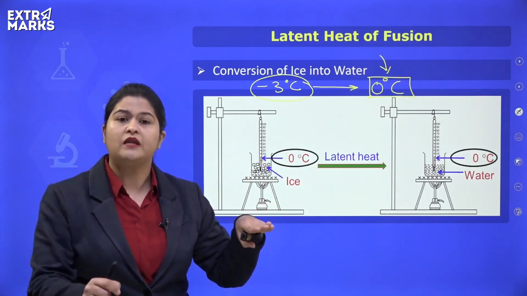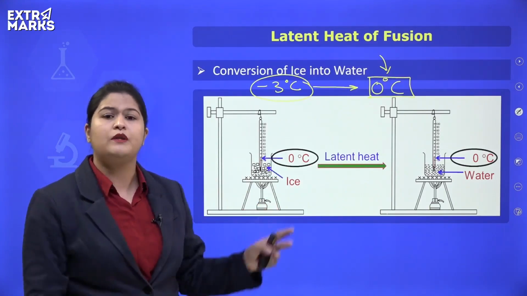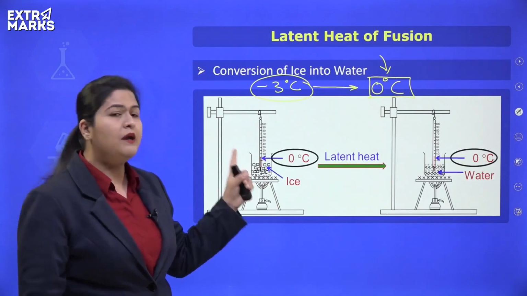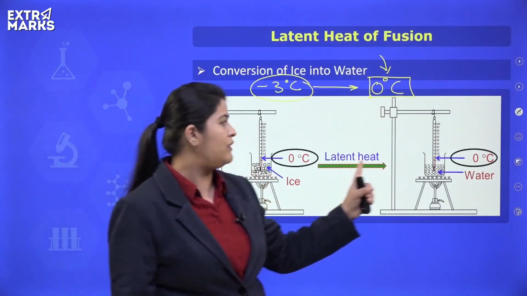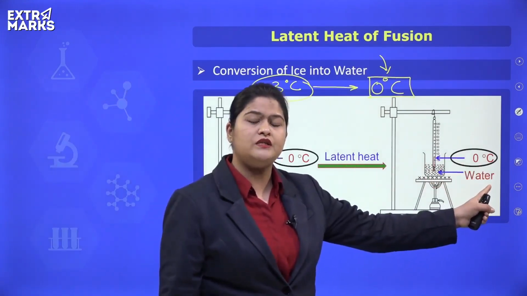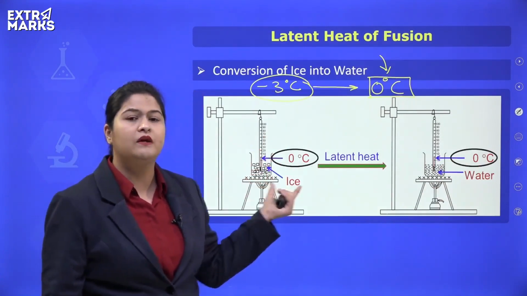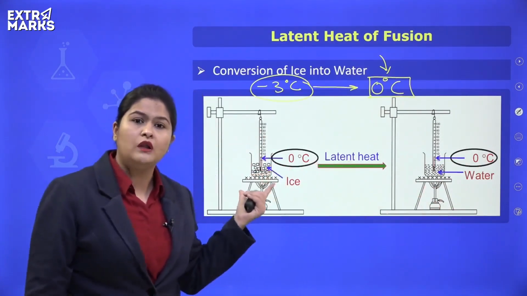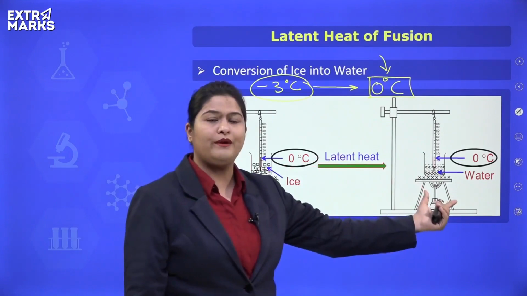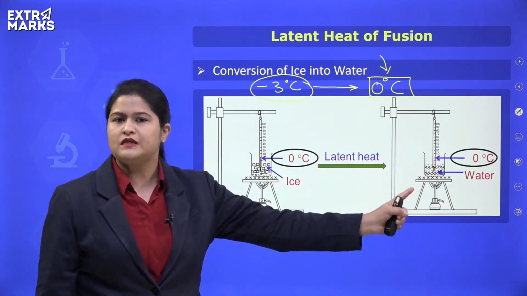And at this particular moment, what happens? The melting starts and the temperature will remain constant at 0 degrees Celsius until all the ice in the beaker has melted. Until all the ice in the beaker converts to liquid state, the temperature will remain the same.